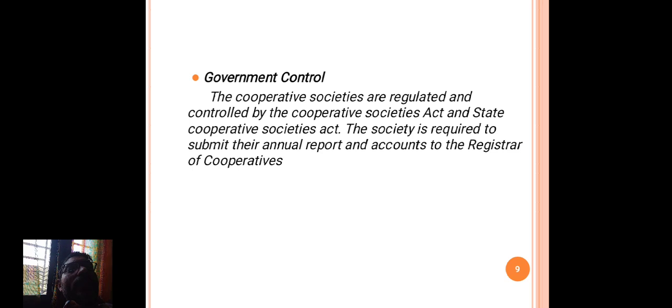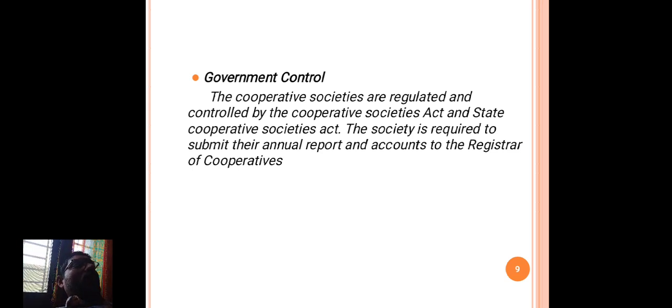In the government, there is a body to control these state cooperative societies and central cooperative societies, that is the Registrar of Cooperatives.